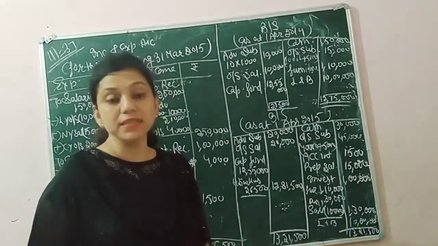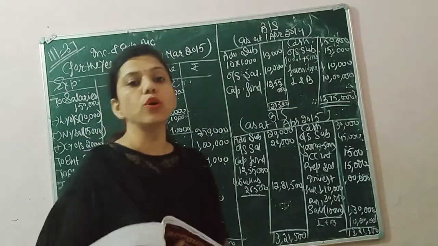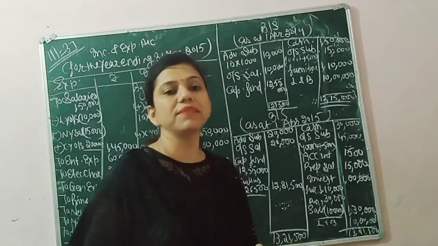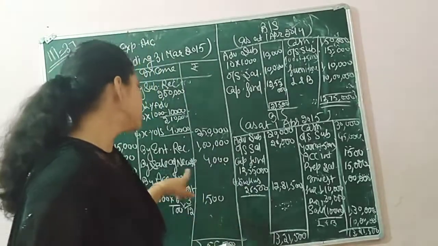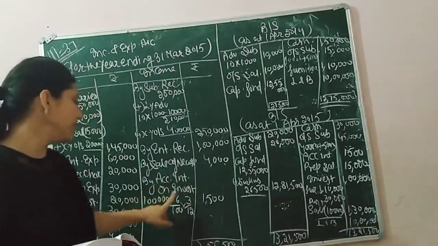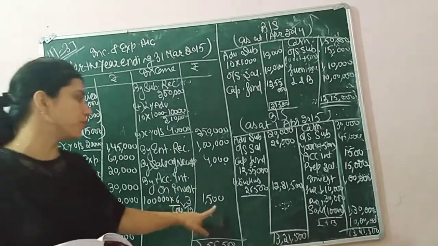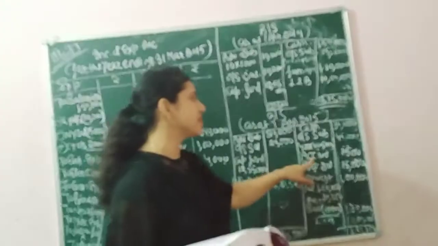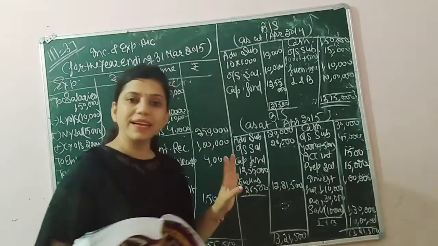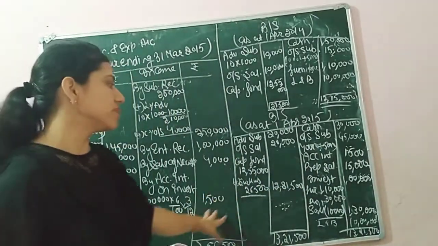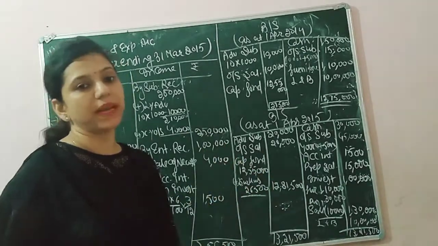The last adjustment is interest for 3 months at the rate of 6% per annum has accrued on investment. Interest accrued on investment is an income as well as an asset for the closing balance sheet. So on investment of 1 lakh at 6%, accrued is for 3 months only. So it should be 1,500, and 1,500 is passed in the closing balance sheet as accrued interest. All the adjustments are clear. Every adjustment has two treatments, which we have already done. Now we will move to the receipt and payment account.